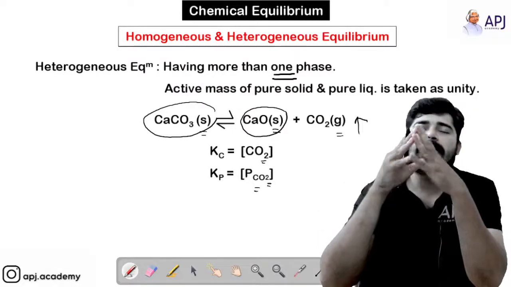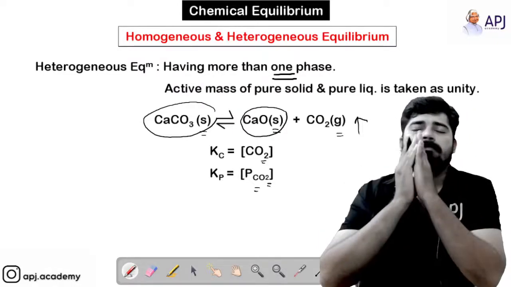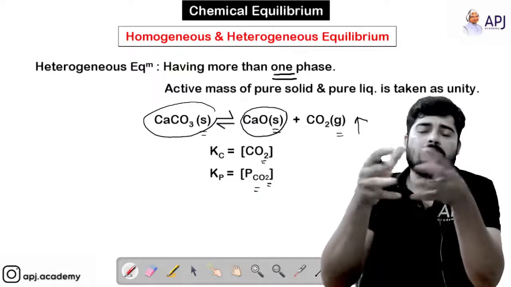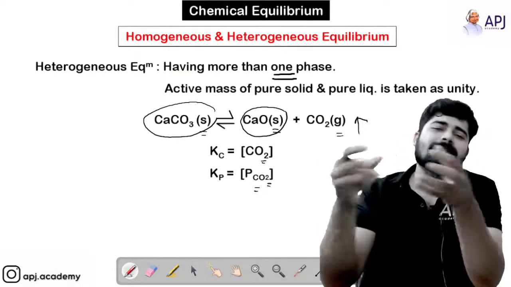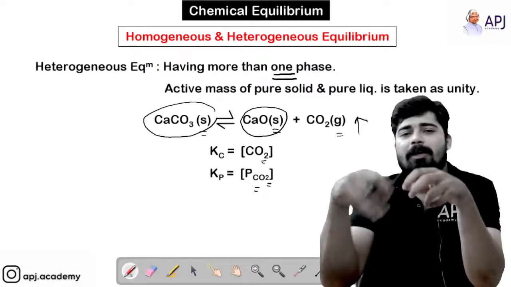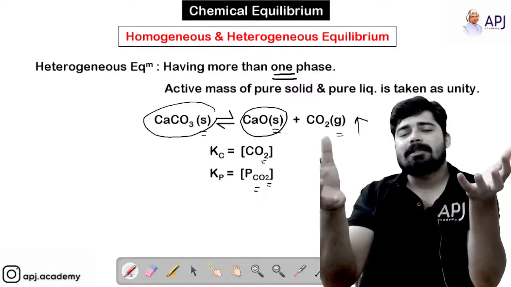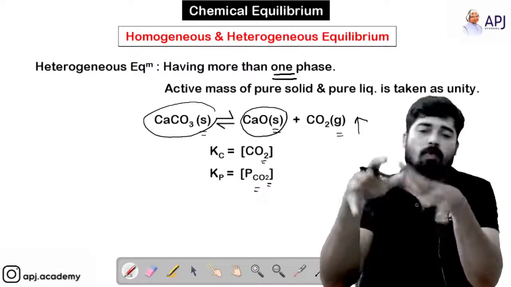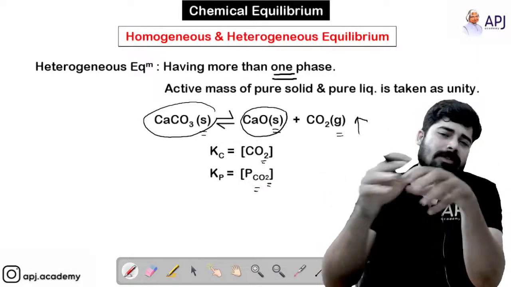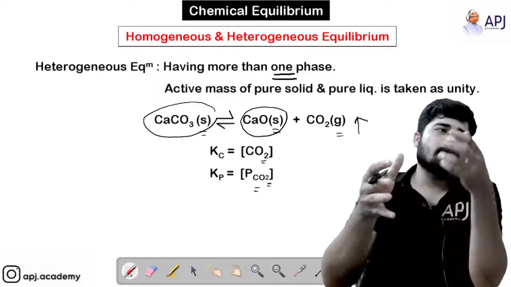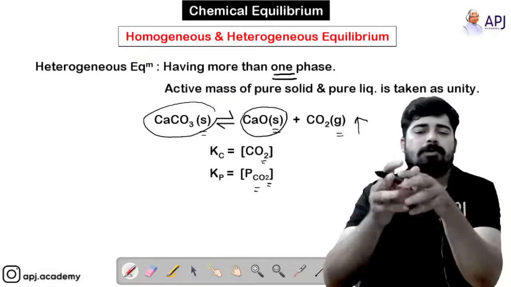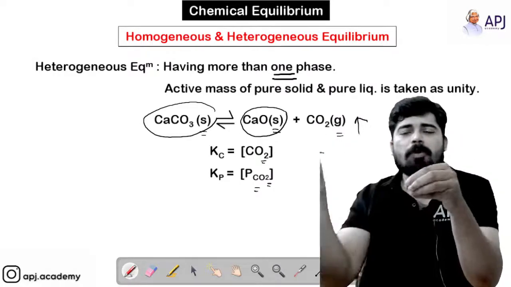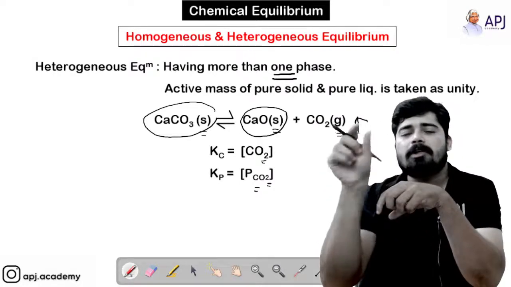See, if I tell you the aqueous solution of ethanol, it is not pure. It is a mixture of ethanol and water. The term aqua means it is mixed with water. So aqueous ethanol means ethanol mixed with water. So it's a mixture, it's not pure. Pure means that particular component alone.